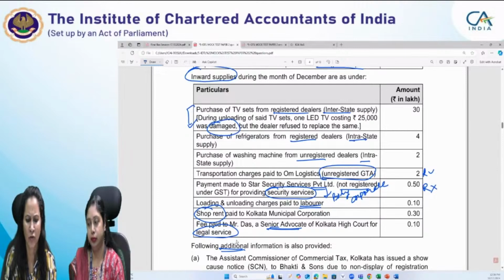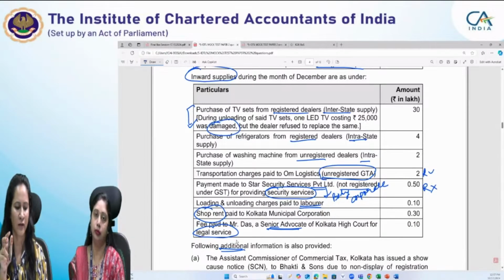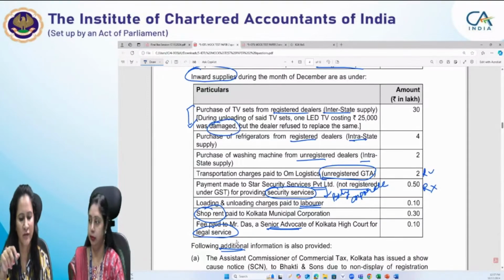Then loading and unloading charges paid to laborer. There is no specific entry for reverse charge. Shop rent paid to Kolkata Municipal Corporation. Whenever you see renting, you should see whether it is renting of residential dwelling to attract the exemption entry. And in case of renting, there are two entries for reverse charge also: renting to a registered person, and one entry for renting in case of specified person. Since it is paid to Kolkata Municipal Corporation, entry 5A gets triggered.